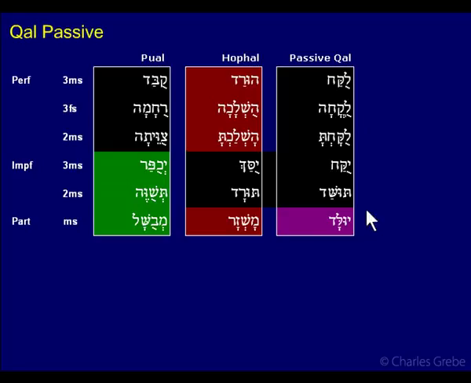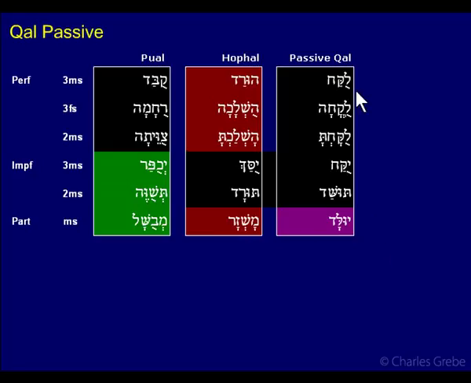One of them is that when you move into other forms, like the participle, for instance, you see forms that don't look like either pu'al or hofal. So this one here, yulad, doesn't have the mem. And if you go to your strong verb table, or any of the verb tables actually, you'll see that mem marks the participle for all binyanim except for qal and nifal. So if it doesn't have a mem, then it probably isn't either pu'al or hofal, because they would have the mem there. So that argues against it being one of these two.